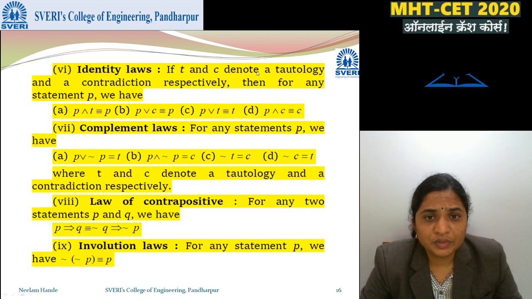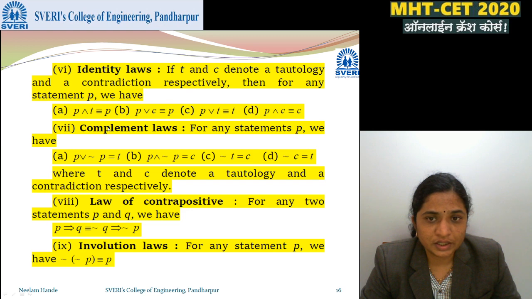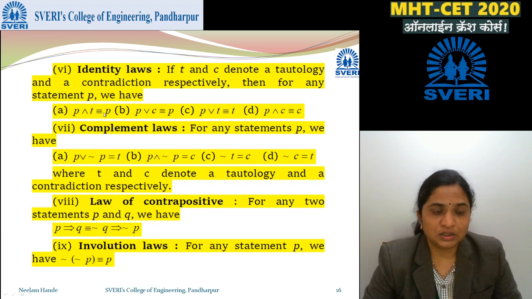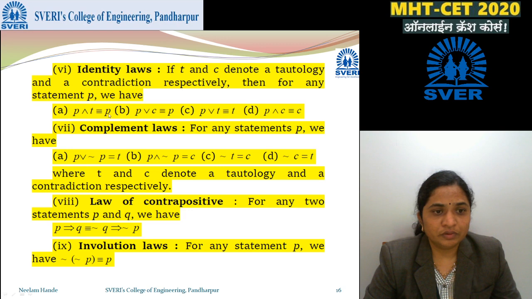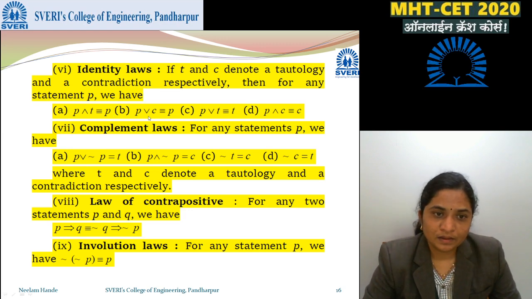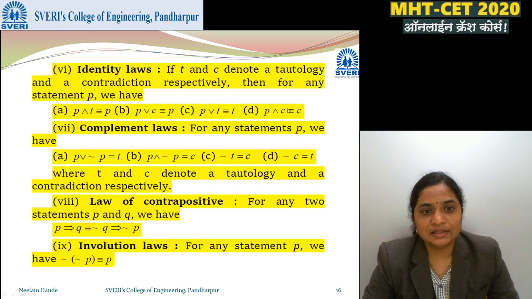Identity, if T and C denote a tautology and a contradiction respectively. T is a tautology, C is a contradiction. Then for any statement P, P and tautology is P itself, because it is repeating the statement, so it will be P only. Next, P or C, P or contradiction, will be P. P or T is T. P and C is C.